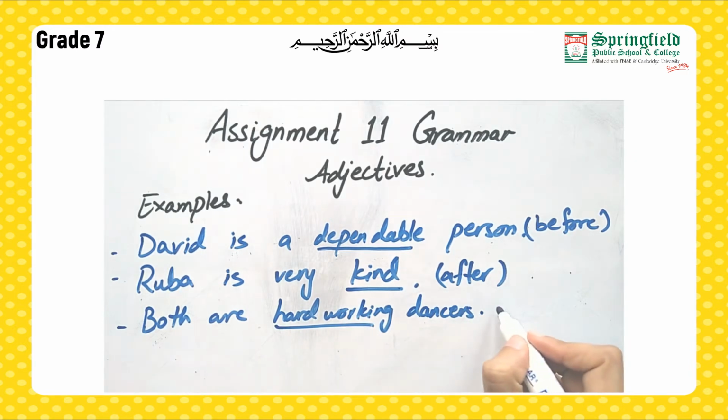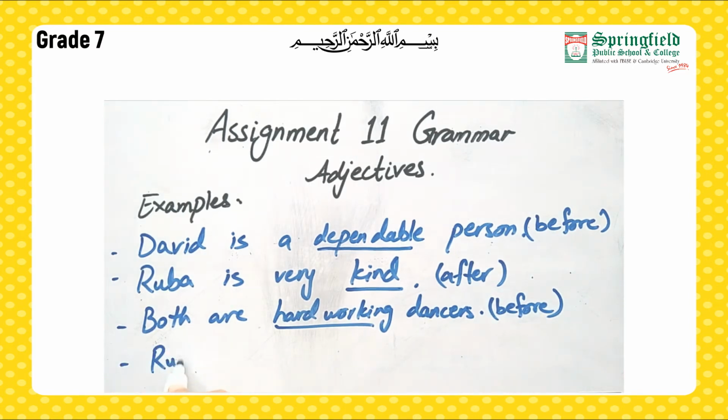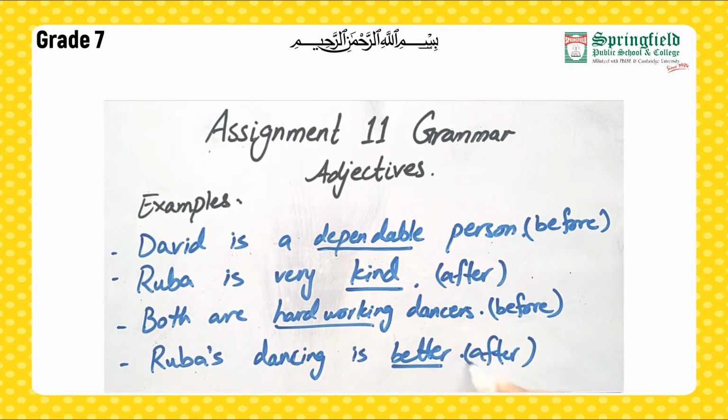So it is coming before the dancers. So we say that the adjective has come before. Ruba's dancing is better. Right? Better. After. Okay? So it's not necessary that it will come before the noun or after the noun. It can come in both ways. It can come before and it can come after the noun as well.